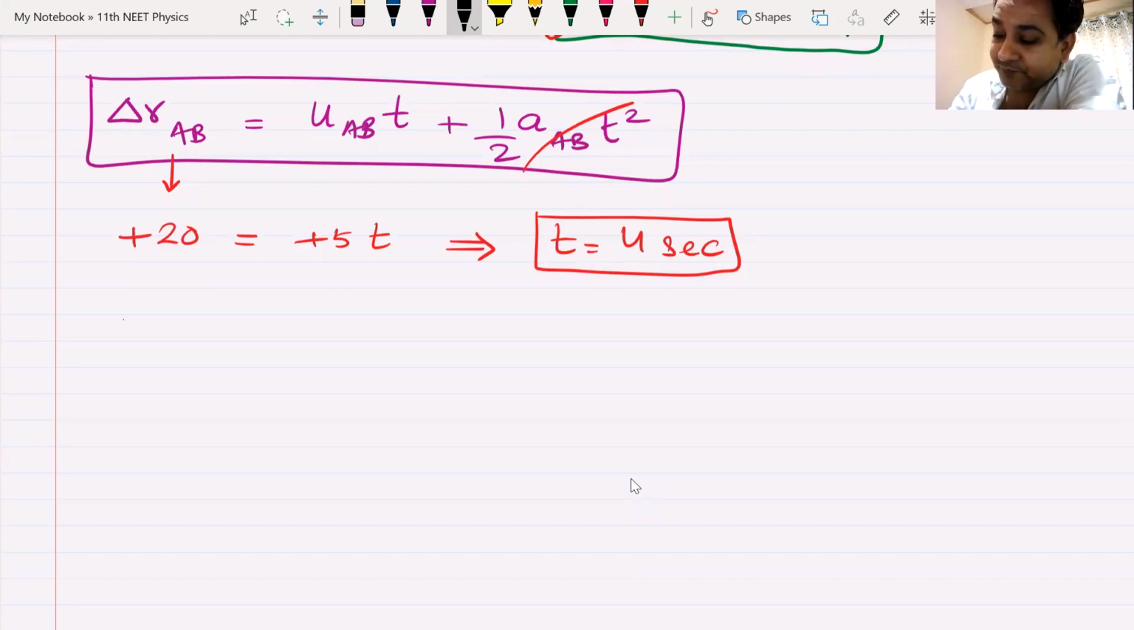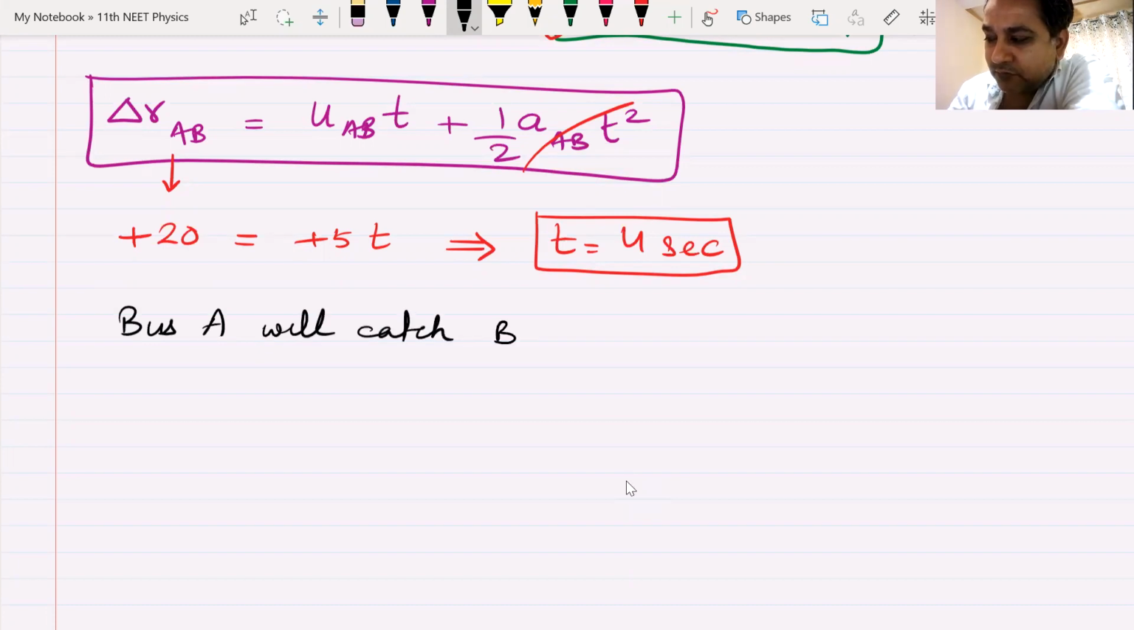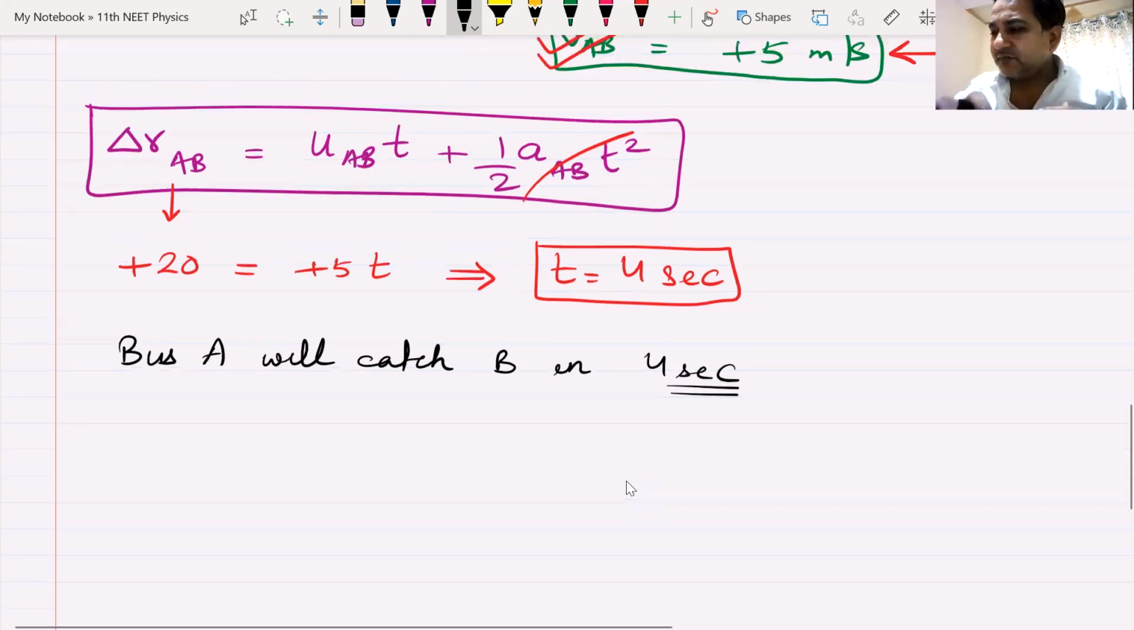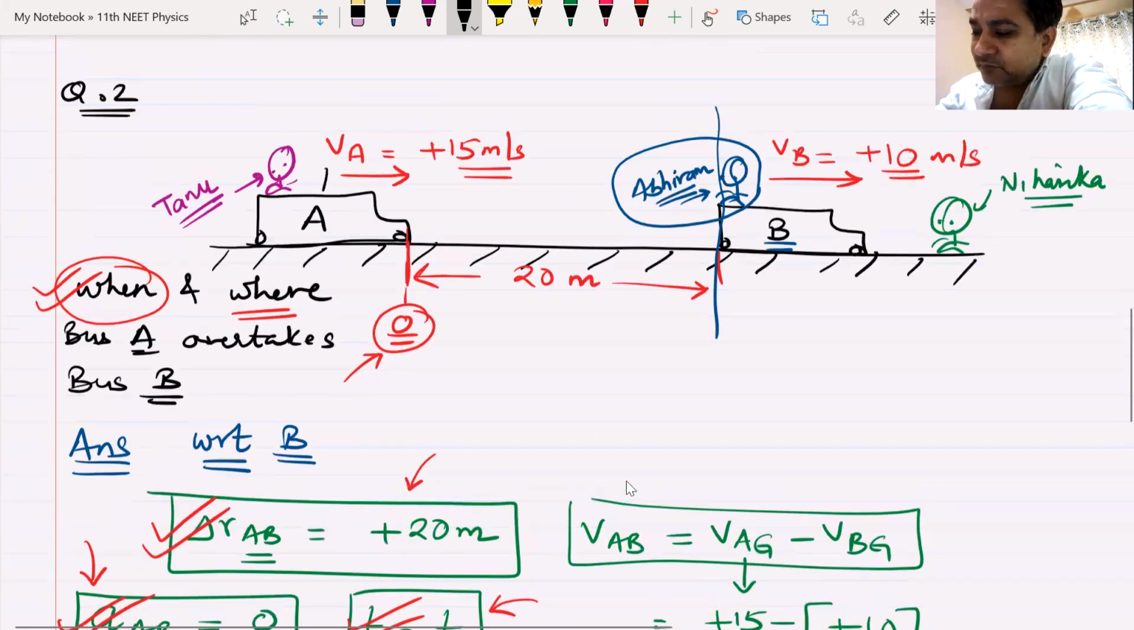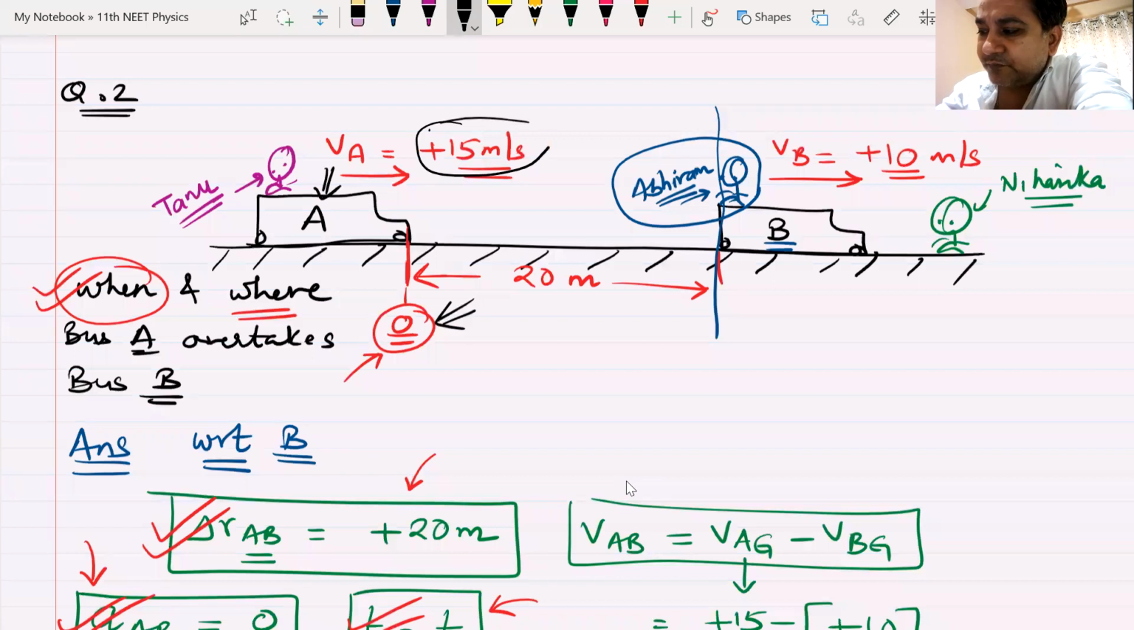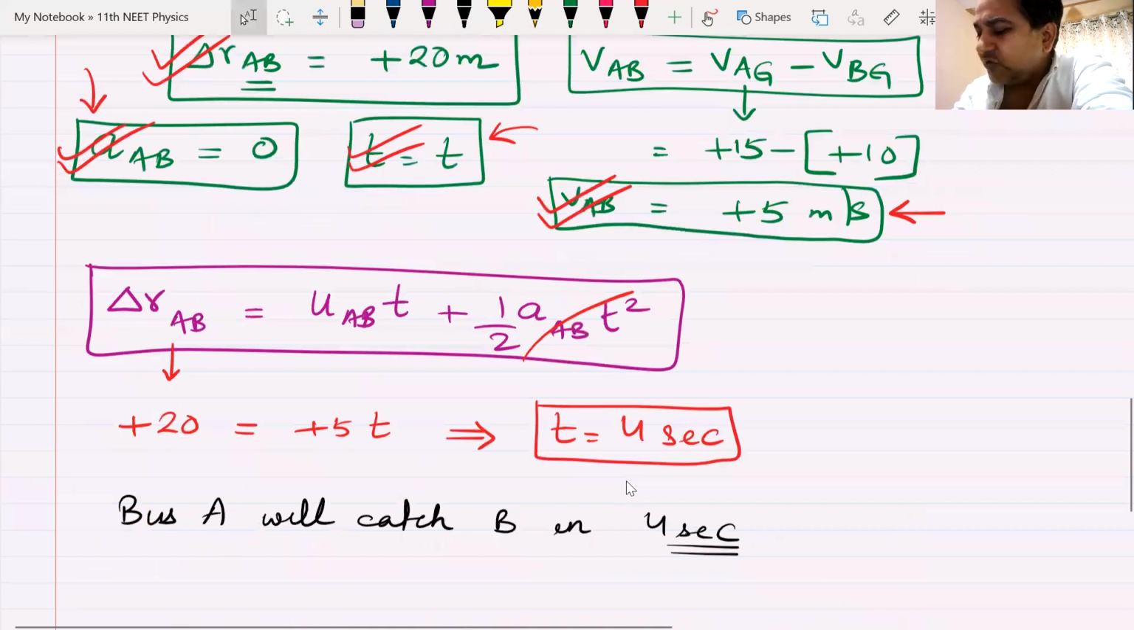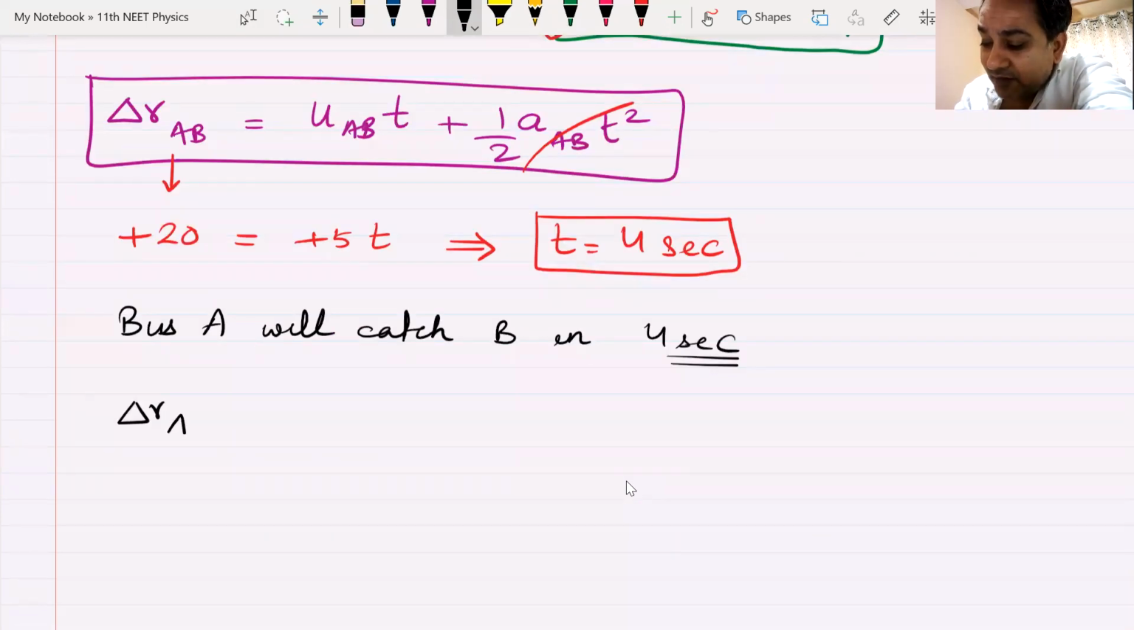Well done. See, bus A will catch bus B in 4 seconds. So basically, we just need to calculate how much bus A has moved in 4 seconds. Bus A is here. This is the origin. We know its velocity. We know its acceleration. Just calculate how much bus A has moved. It's very simple. Displacement of A. Remember, now it is with respect to ground, not with respect to B.